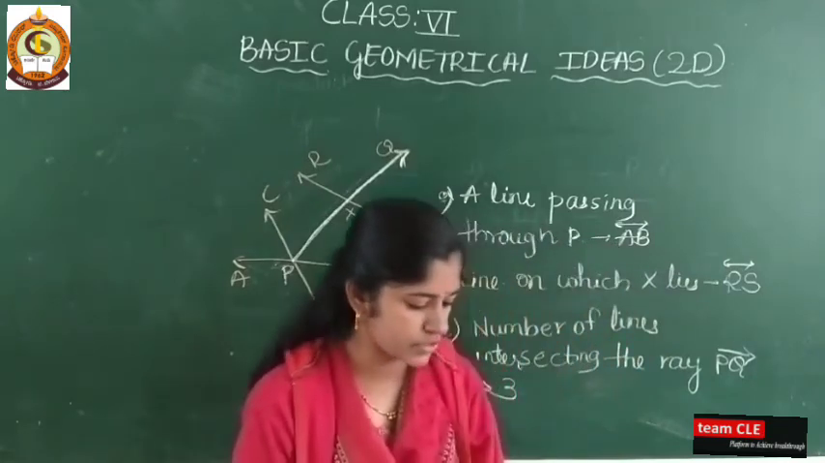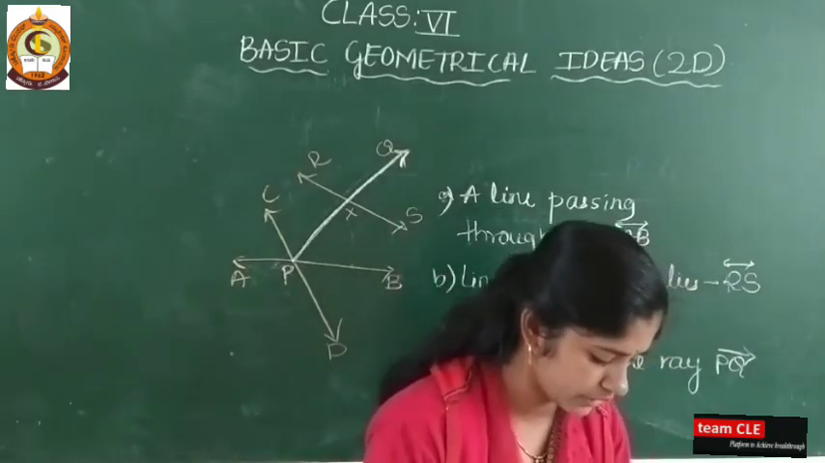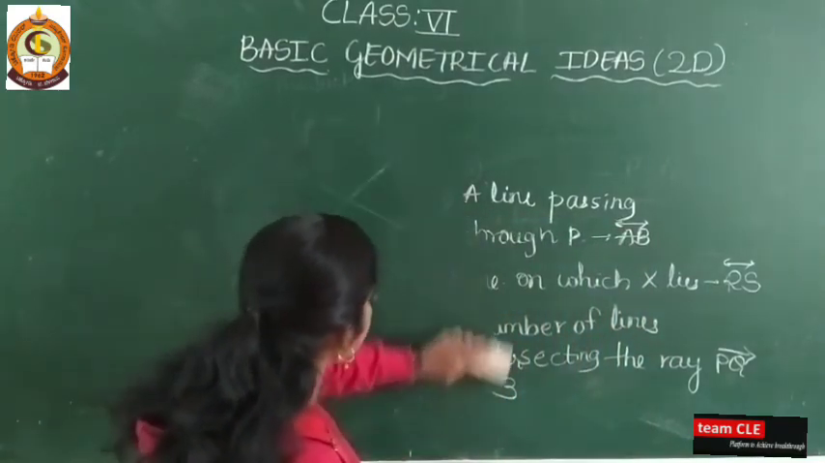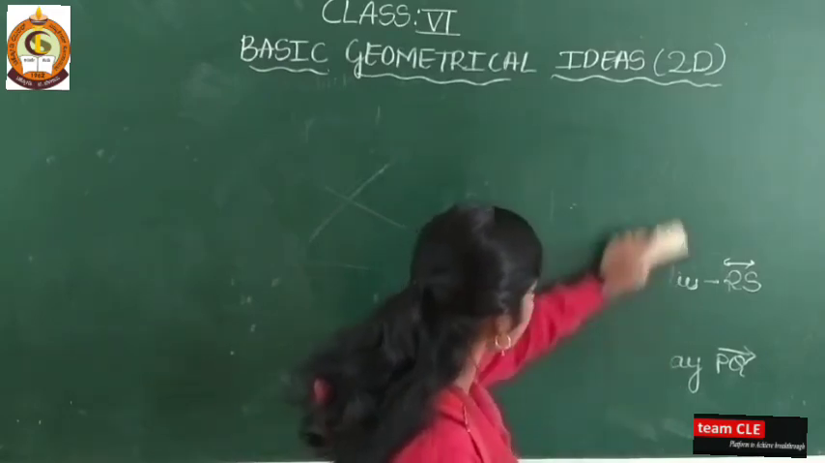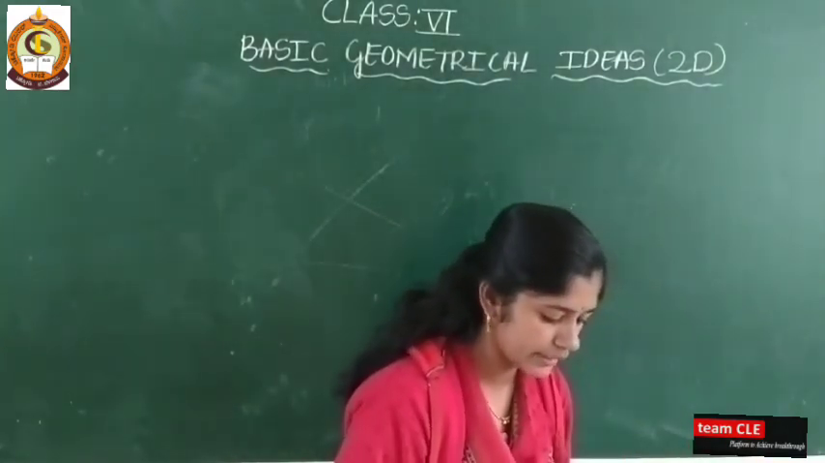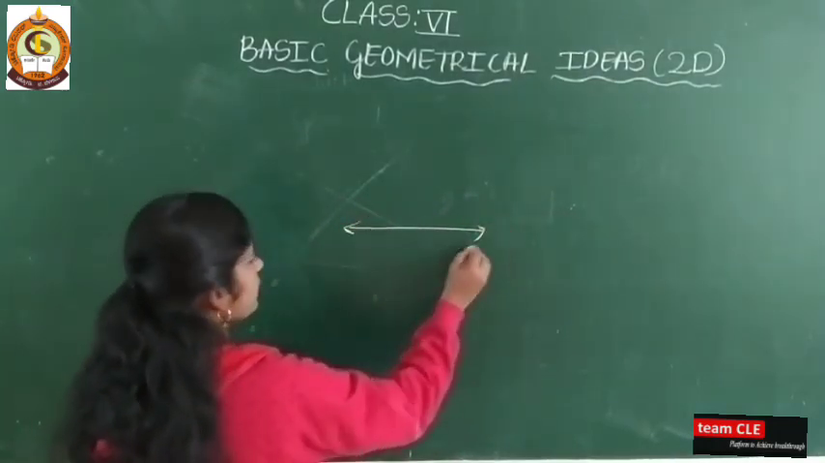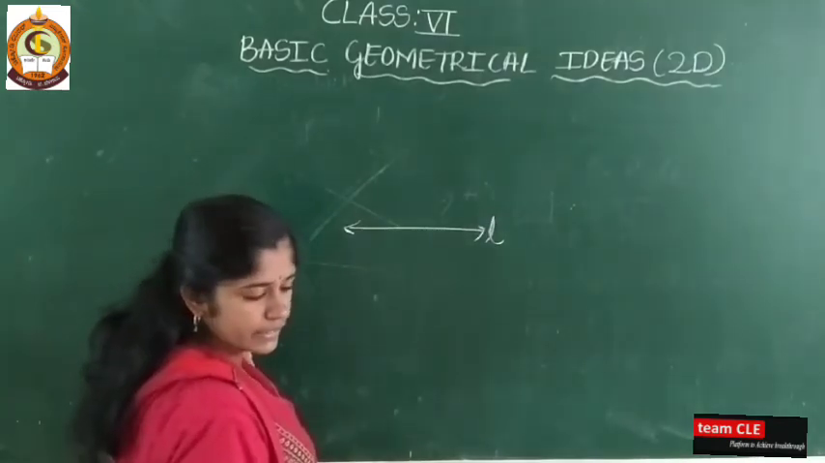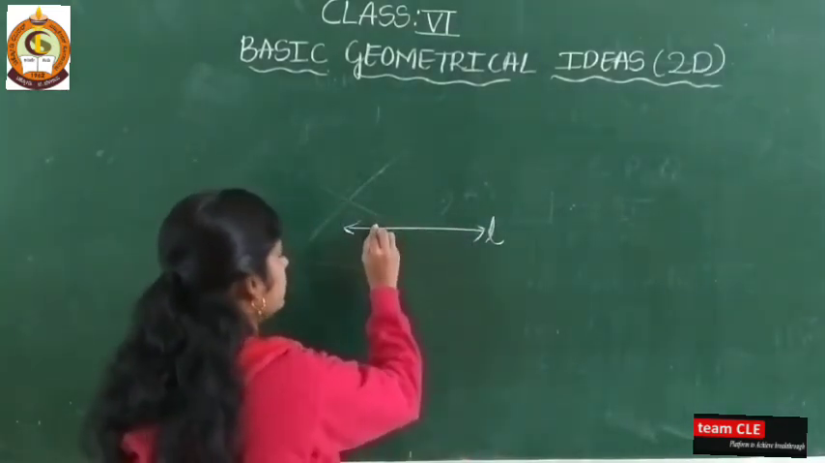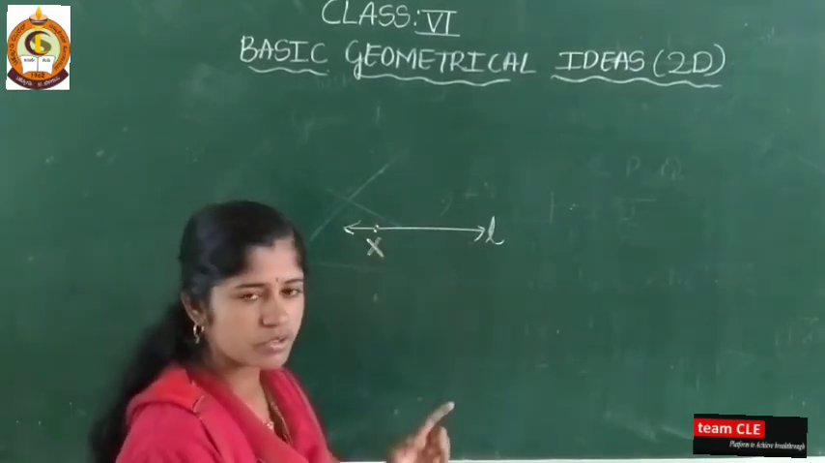So here one more is there. Draw a rough sketch and label the points correctly in each of the following. So this one I have solved now, that is second main. Here one more is there, and that is third main. A point X on the line L. So here you can draw this line L. Yes, this is line L, and a point X lies on that. So you represent it like this. So the first question is over.